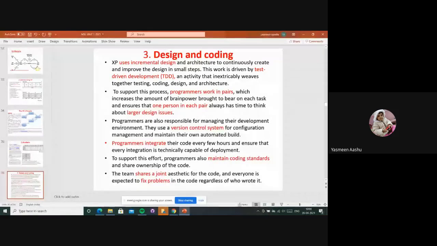They separate the work in the form of waves, and together they test, code, design, and understand the architecture, supporting the processes. Programmers' work is divided in the form of pairs. Instead of one person working, which would consume more time, they are divided into pairs.